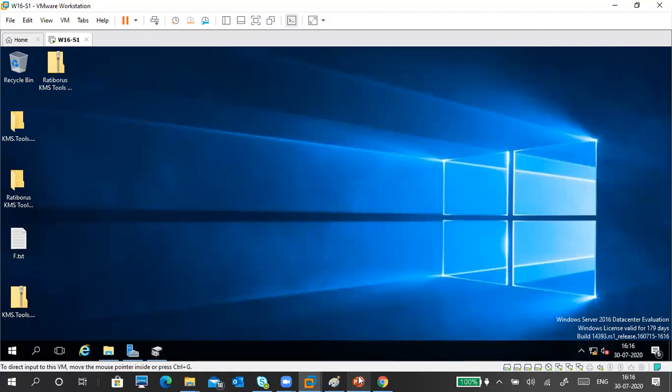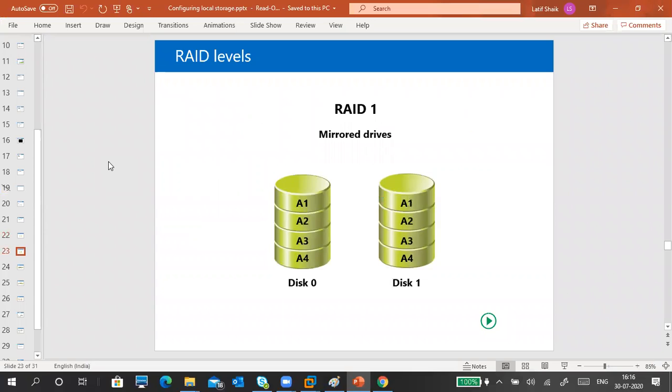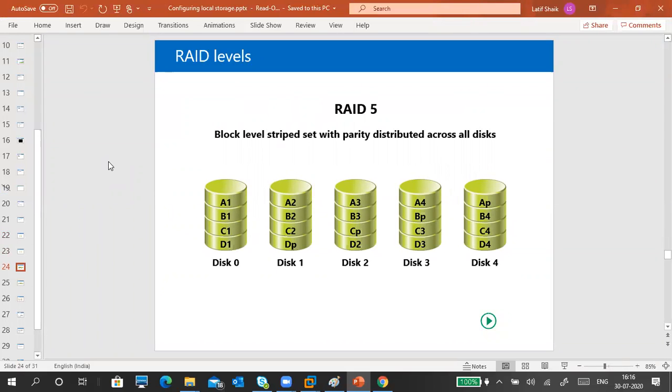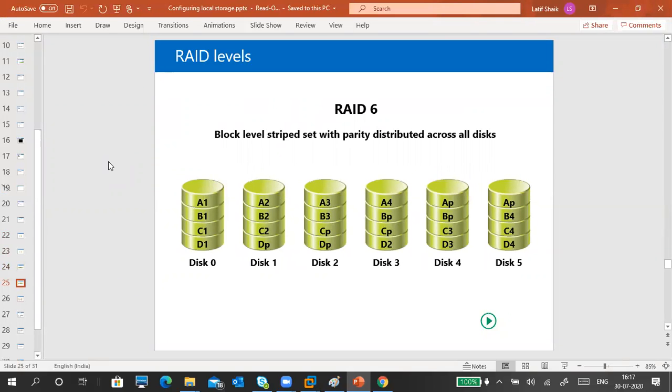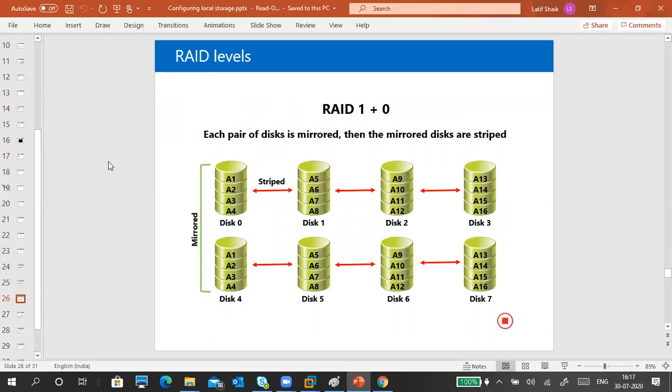Next one is a mirror. Okay, this is a mirror volume. Mirror drive without parity. Single disk failure. RAID 5: block-level striped set with the parity distributed across all the disks. So we can understand what it is. Okay, this is RAID 6. RAID 10 like that. RAID 50 is also there. This is given here up to RAID. First is striped and 2 stripes become mirror.